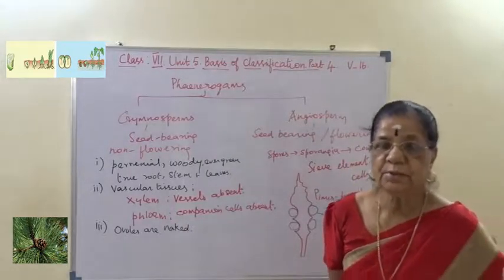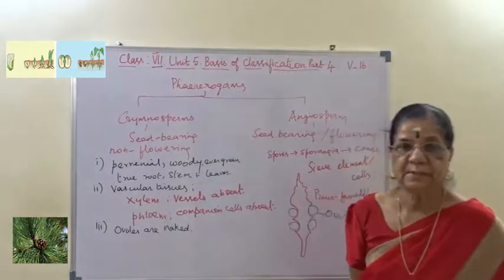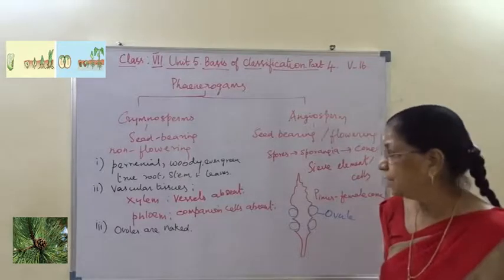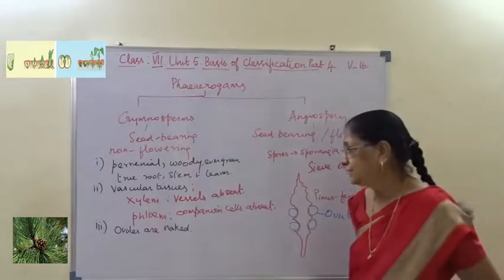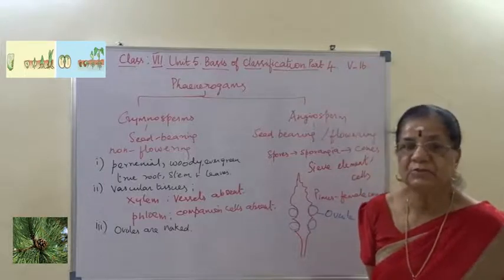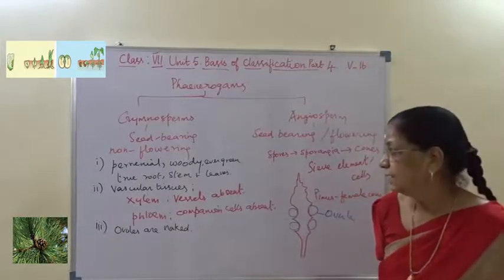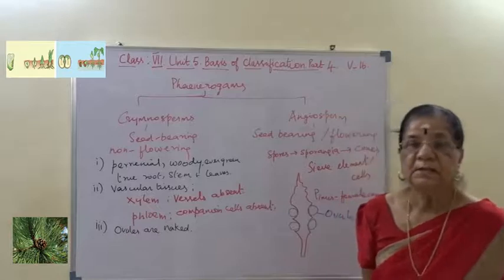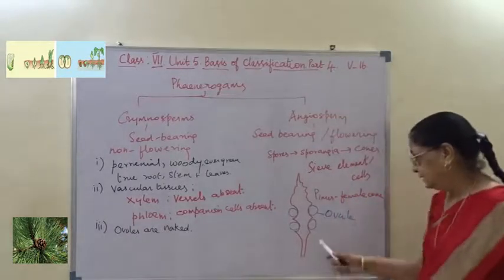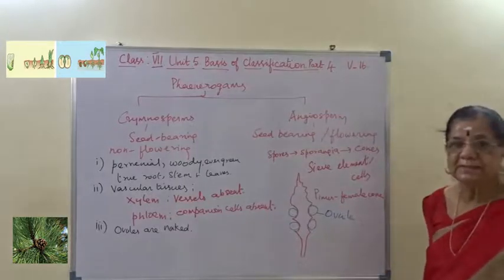Vessel is one of the xylem elements. So xylem vessels are absent in gymnosperm. Similarly, in phloem, companion cells are absent. And in gymnosperm, the ovules are naked, exposed to outside like this.